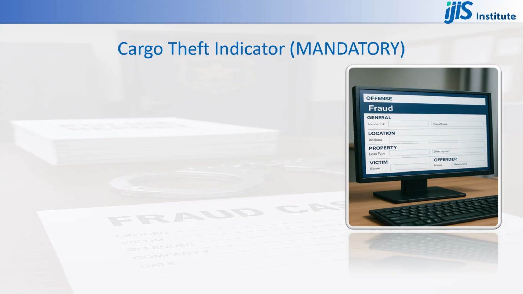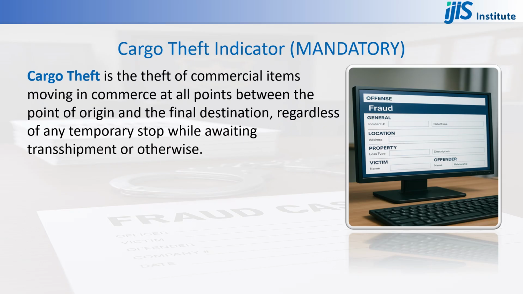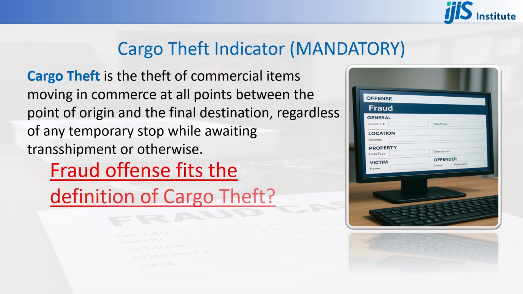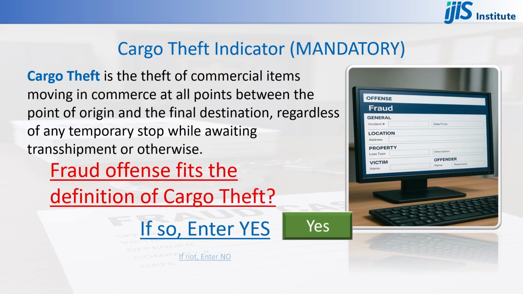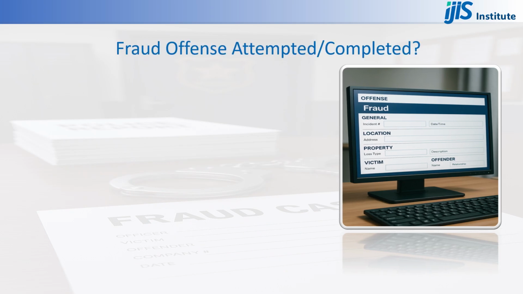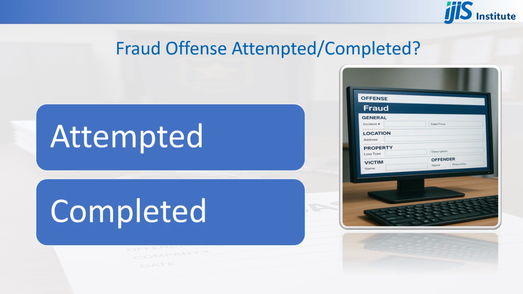Cargo theft indicator is a mandatory field for all fraud offenses to report as either yes or no. Cargo theft is the theft of commercial items moving in commerce at all points between the point of origin and the final destination, regardless of any temporary stop while awaiting transshipment or otherwise. Does the fraud offense you are reporting fit the definition of cargo theft? If so, enter yes. If not, enter no. Data Element 7. Attempted or completed offense is also mandatory for all offenses in NIBRS.